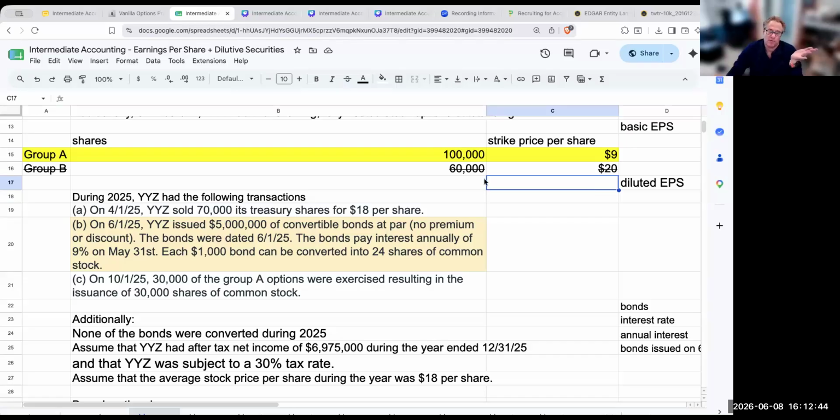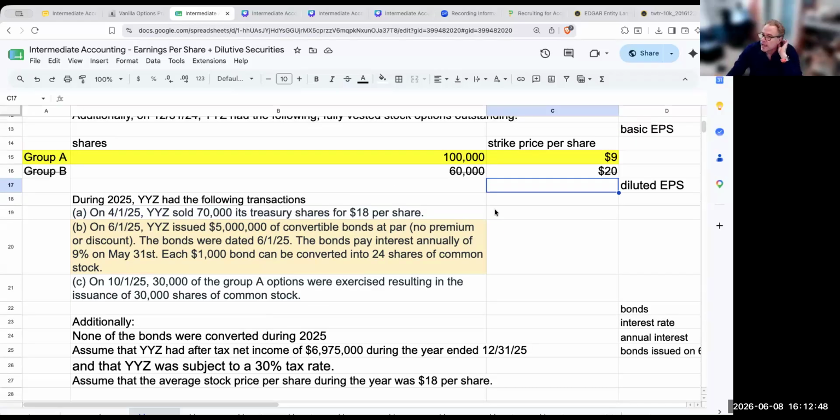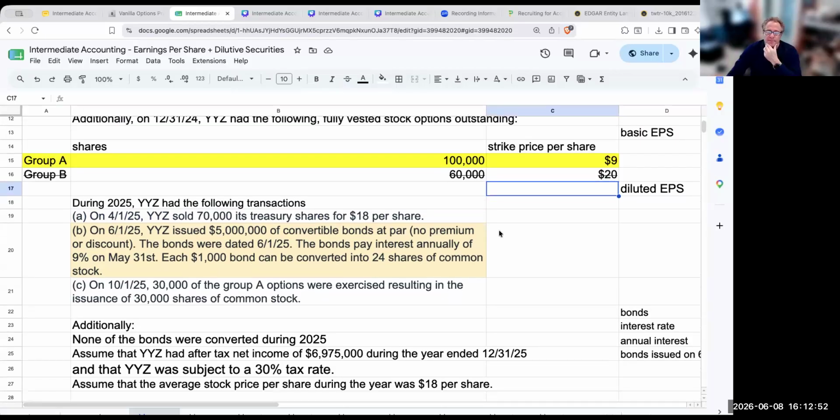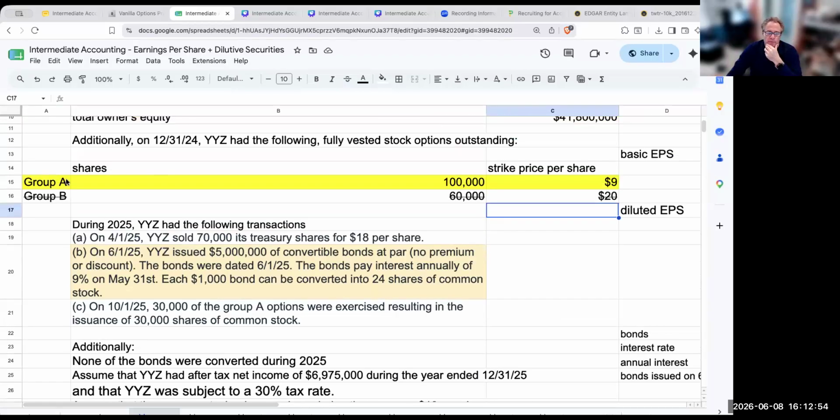I don't care about Group B for computation, but I do need to disclose it. So let's go ahead and focus our time on A. Okay, now a couple different ways we could do this, right? So essentially with Group A,